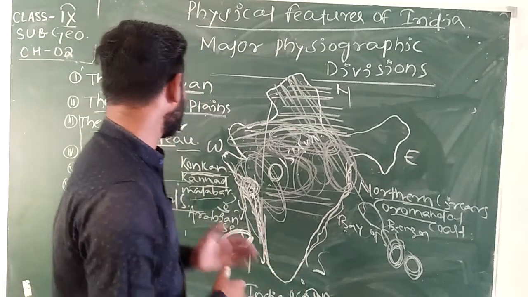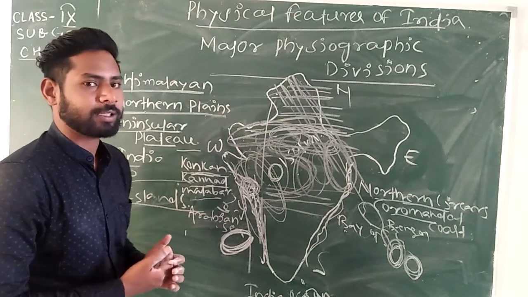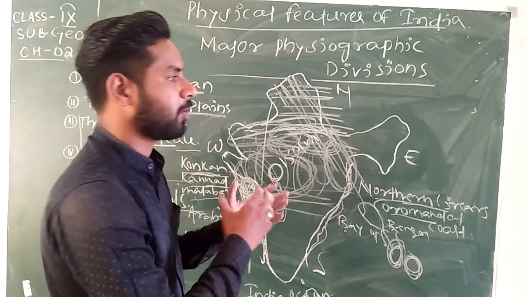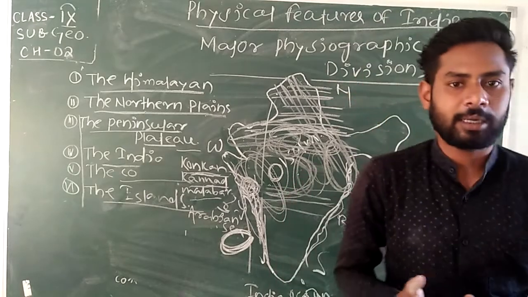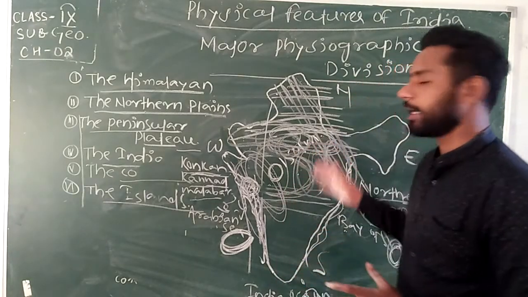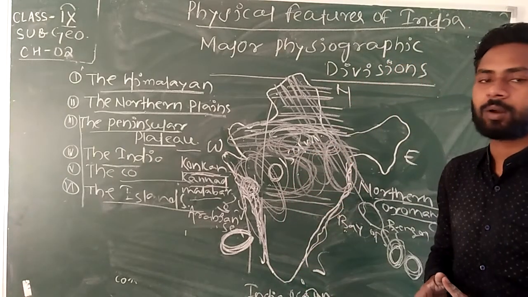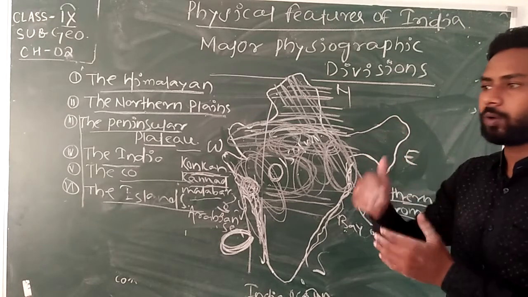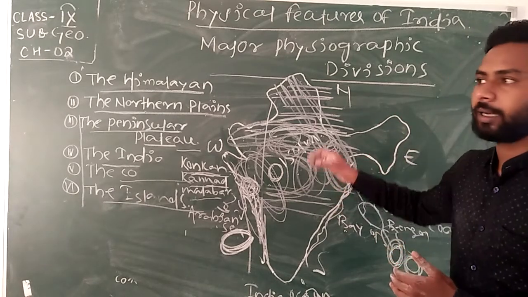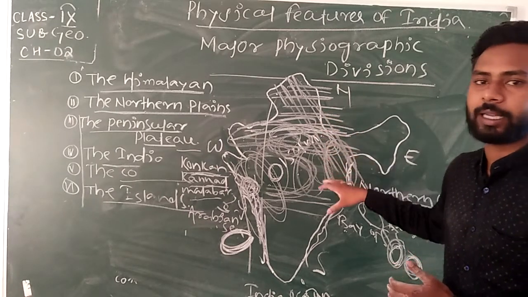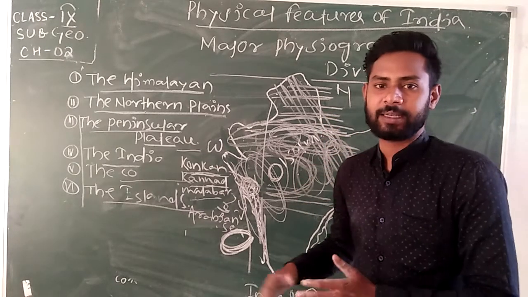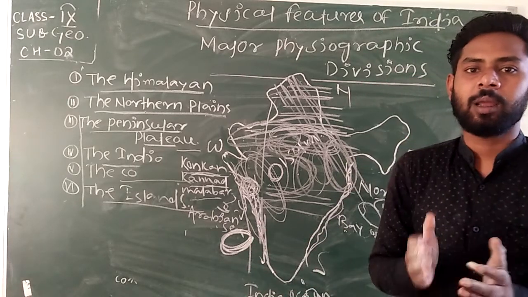Okay. After that, the northern plains. The rivers flow from the mountain ranges, like Brahmaputra, Ganga, Indus. These rivers flow from high to low areas, bring the soil and deposit it at the mountain feet, and that area created the northern plains.